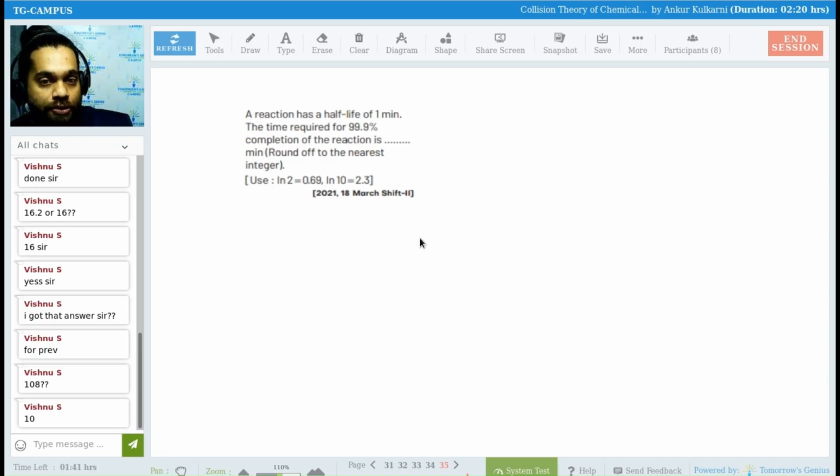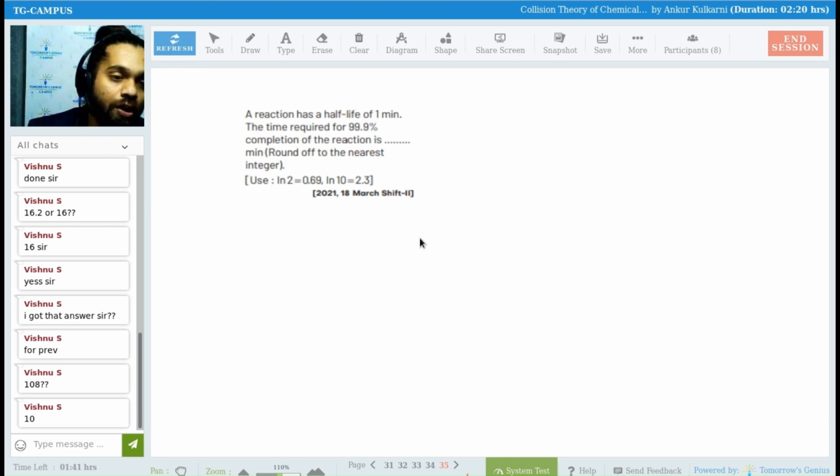We know the T half of the first order. Okay, Jyotsna not getting it. Fine. Look over here. We know the formula for the T half of the first order. What is it, Jyotsna? T half is equal to 0.693 over K. Correct.